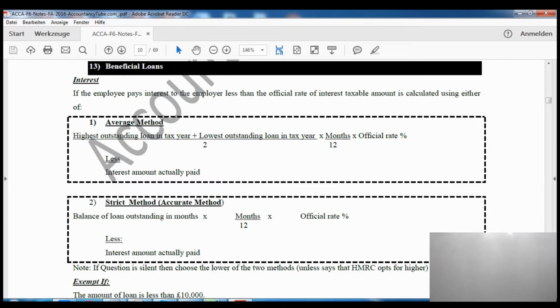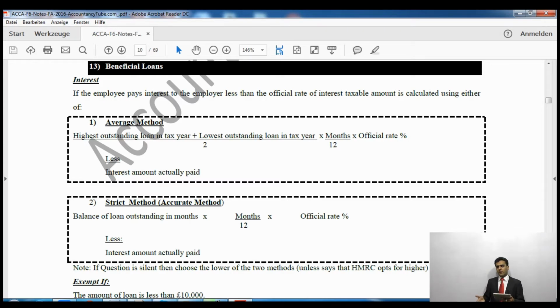The next one, number 13, is beneficial loans. Now the employer can give you some loan. If the employee pays interest to the employer less than the official rate, then it is calculated using either of two methods. The first is the average method, which means we will take the start and the end, divide by 2, and that will be average. So in the average method we take the highest outstanding loan. Say for example, in the start will be the highest, you took a loan of £10,000 from your employer.